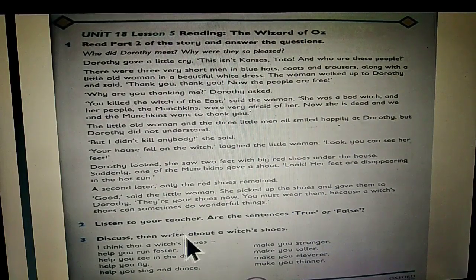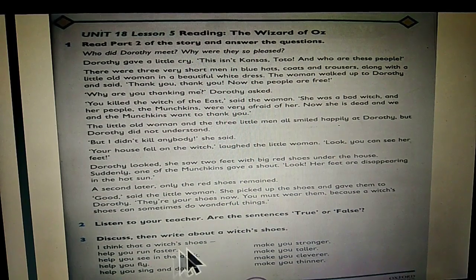Students, I hope you all understood this story. Now I request you all, please do exercise number 3 by yourself. Write a few sentences about witch's shoes in a notebook. There are some clues for you. You can use this sentence pattern: I think that a witch's shoes help you run faster, help you see in the dark, help you fly, help you sing and dance, make you stronger, make you taller, make you clever, make you thinner. You can choose these words, otherwise you can do it by yourselves.